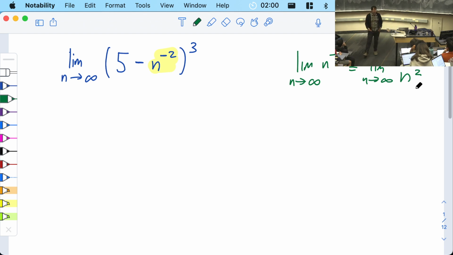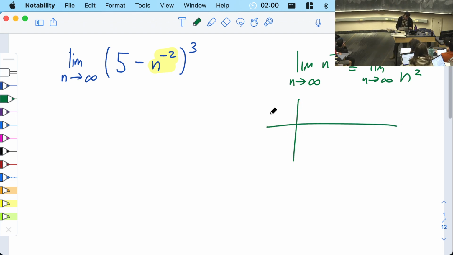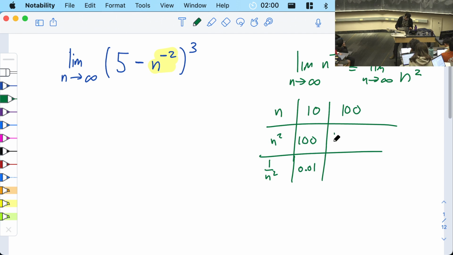What is 1 divided by n squared doing? Well, the bottom is the number n squared. As n goes to infinity, what is n squared doing? It's getting bigger and bigger and bigger. For example, if you put in n equals 10, you get 100. n equals 100, you get 10,000. n equals 1,000, you get 1,000,000. n squared is getting bigger and bigger and bigger. And when you do 1 divided by something, it's getting smaller and smaller. So if you need to, it's OK to draw a little table. When n is, let's say, 10, then n squared is 100, and 1 over n squared is 0.01. When n is 100, n squared is 10,000, and this is 0.0001, right? 2 more zeros. You should get 2 more zeros.